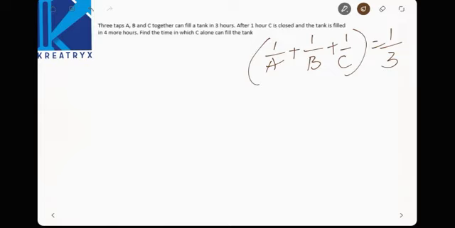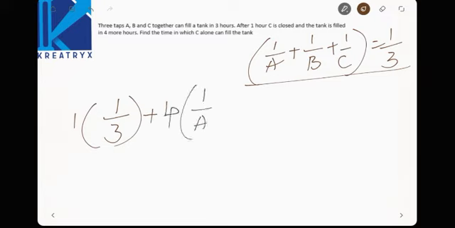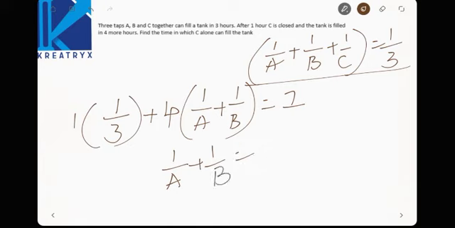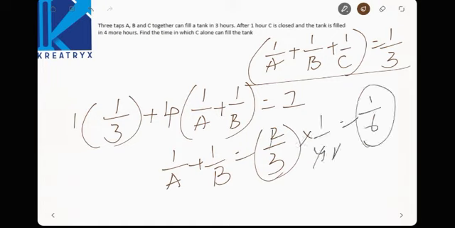See here. For 1 hour A, B, C work together, right? Next 4 hours only A, B worked. Am I right? C is closed now. Total work is 1. Now see here, 1 by 3 when it goes to the right hand side becomes 2 by 3. Now A plus B is nothing but 2 by 3 into 4, that is equal to 1 by 6. Now A and B can fill a tank in 6 hours, so 1/6 of the tank is filled in 1 hour.